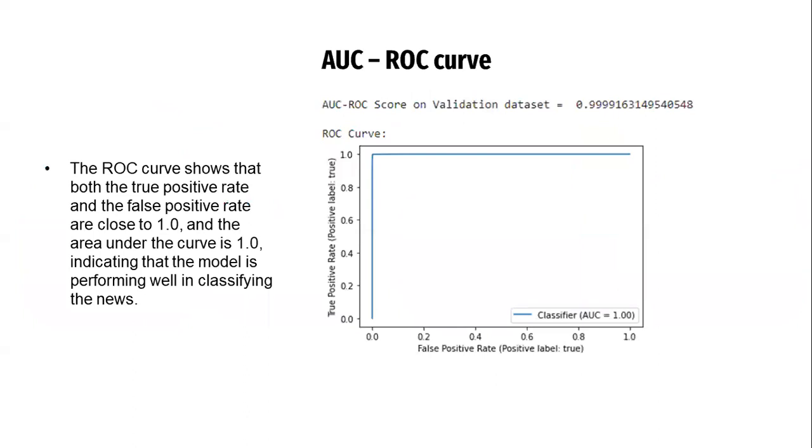This is the AUC and ROC curve for the random forest classification, and as we can see, the ROC curve shows that both the true positive and false positive rates are close to 1.0, and the area under the curve is also 1.0, indicating that the model is performing well in classifying the news.